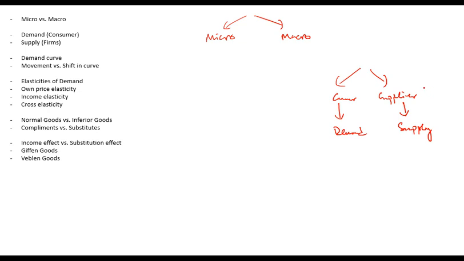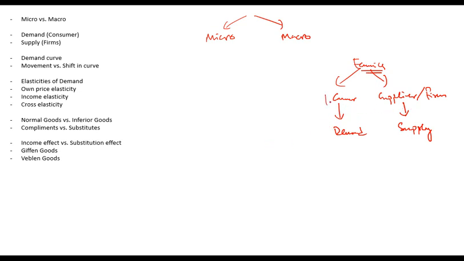So supply relates to the firm which is supplying, and demand relates to the consumer which is consuming. The study of the relationship between these two is known as economics. Any problem so far?